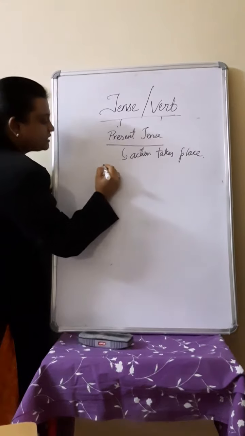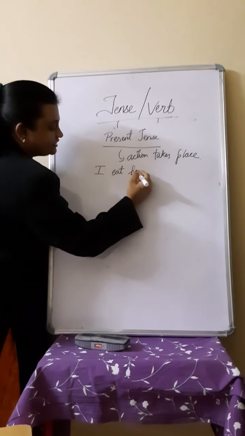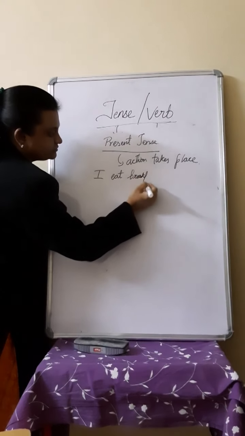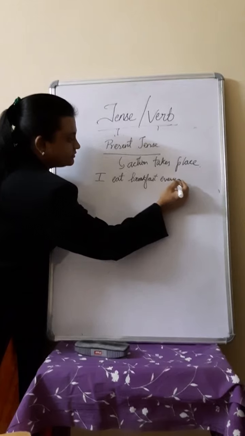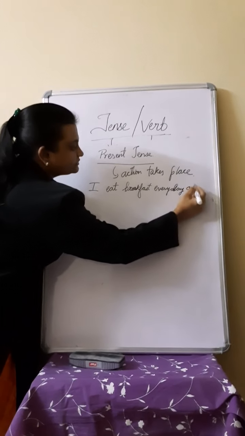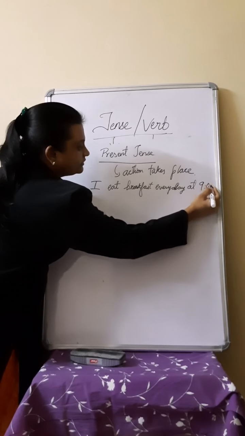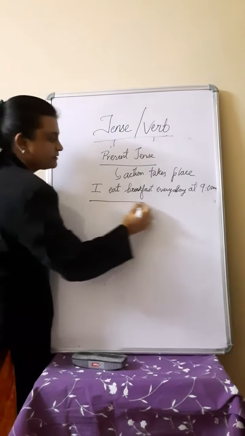Right? I eat breakfast every day at 9 a.m. Right? So this is the habitual routine.